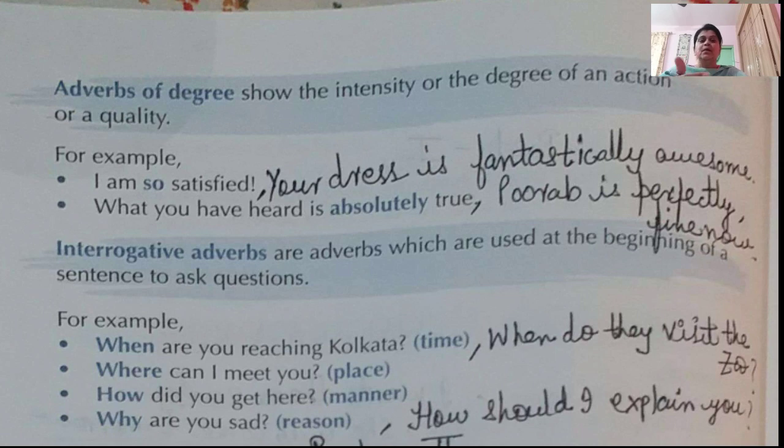It could be anything. From my side, I have given you 2 examples. When do they visit the zoo? How should I explain you? I'm not able to understand because you are not understanding. And how should I explain you in a very better manner? You can tell this to a friend also. How should I explain you my problem?